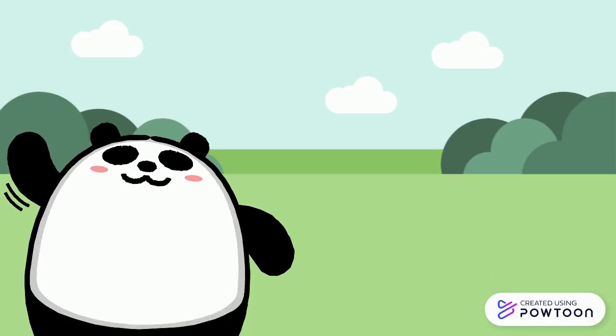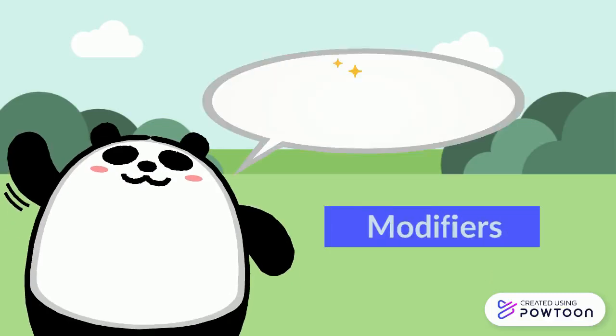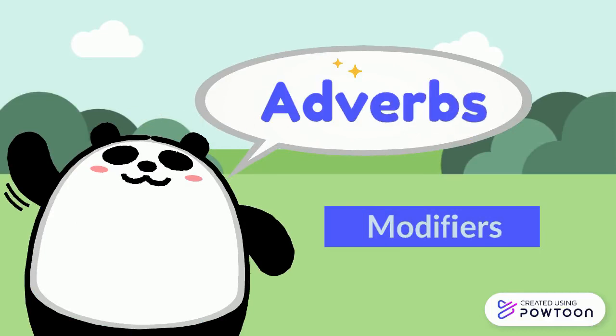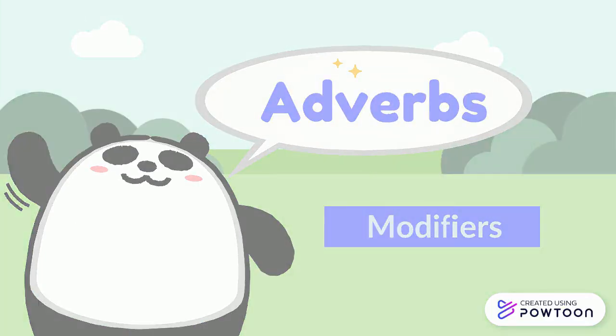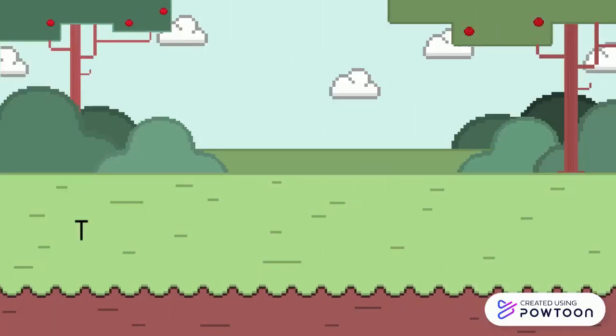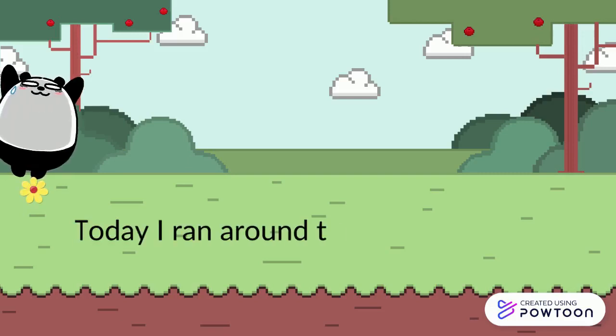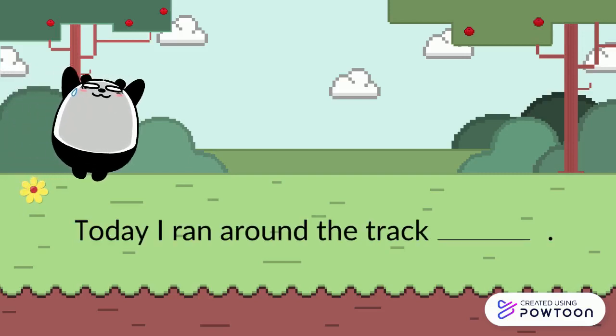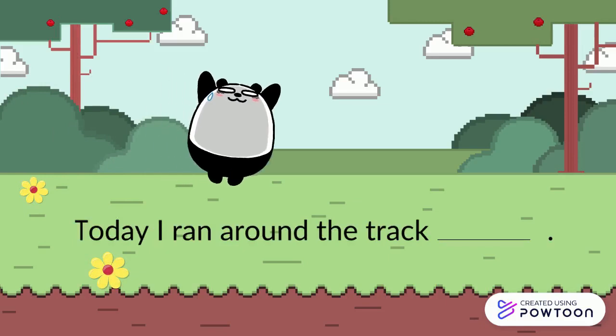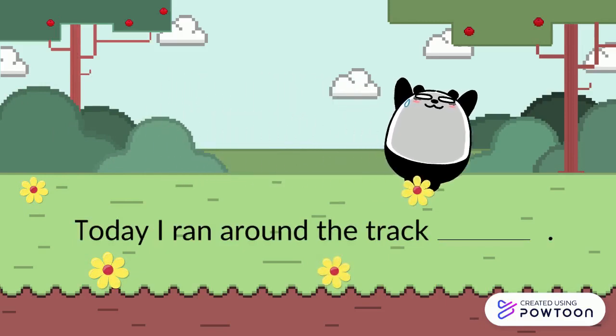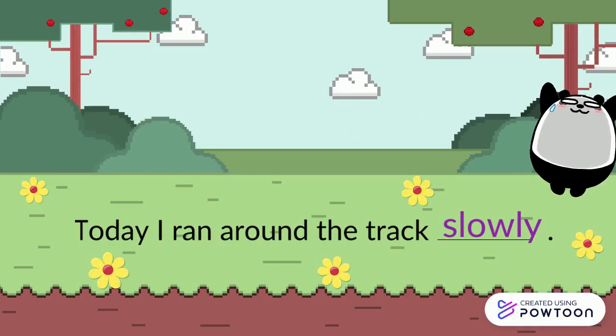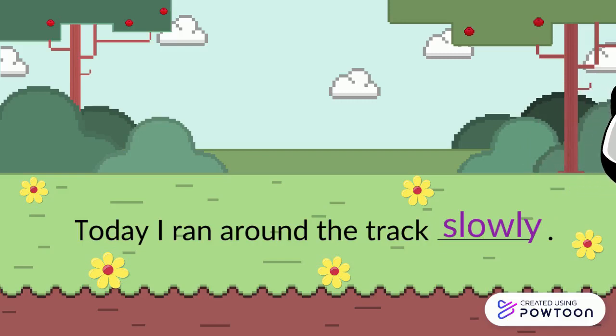Now we will talk about another part of speech that acts as a modifier. These are adverbs. Suppose you wanted to say that today you ran around the track in a slow manner. What would you say? Today I ran around the track. Did you say slowly? If you did, you've just used another part of speech called an adverb.